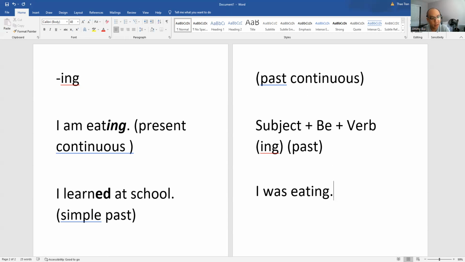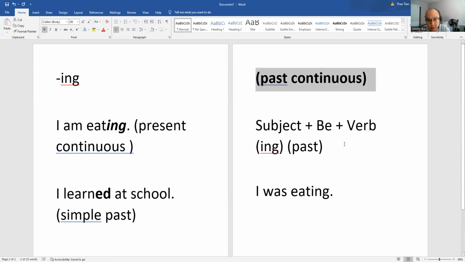I was eating. Now, what is the difference between simple past and past continuous? With the past continuous, the main difference is this event happened while another event was happening at the same time or shortly after.